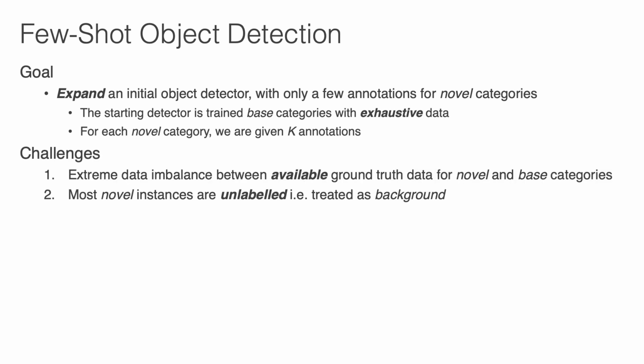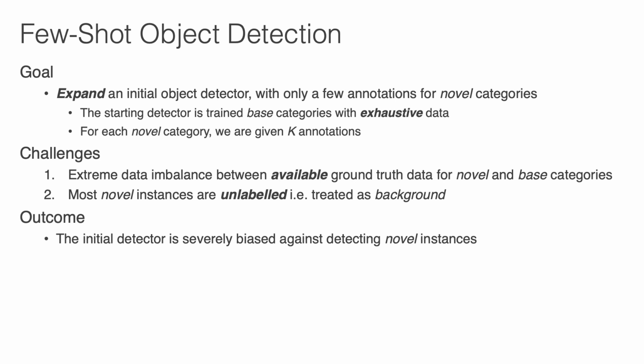There are two key challenges. First, the extreme imbalance between the annotations for base and novel categories in the large image dataset. Second, most novel instances are unlabeled. That is, they are treated as background. The outcome is few-shot object detectors are severely biased against detecting novel category instances.